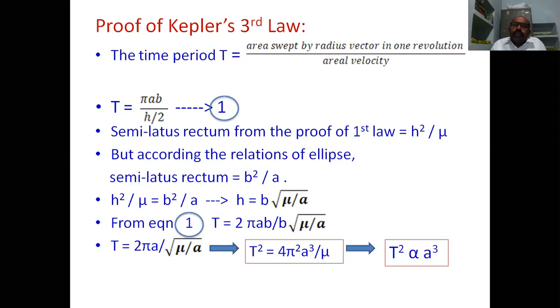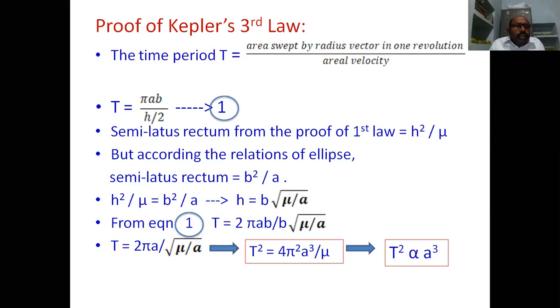And the gravitational potential at a point in the field is the work done in bringing a unit mass from infinity to that point in the field. The gravitational potential energy is the work done in bringing an object of mass m from infinity to a point in the field.